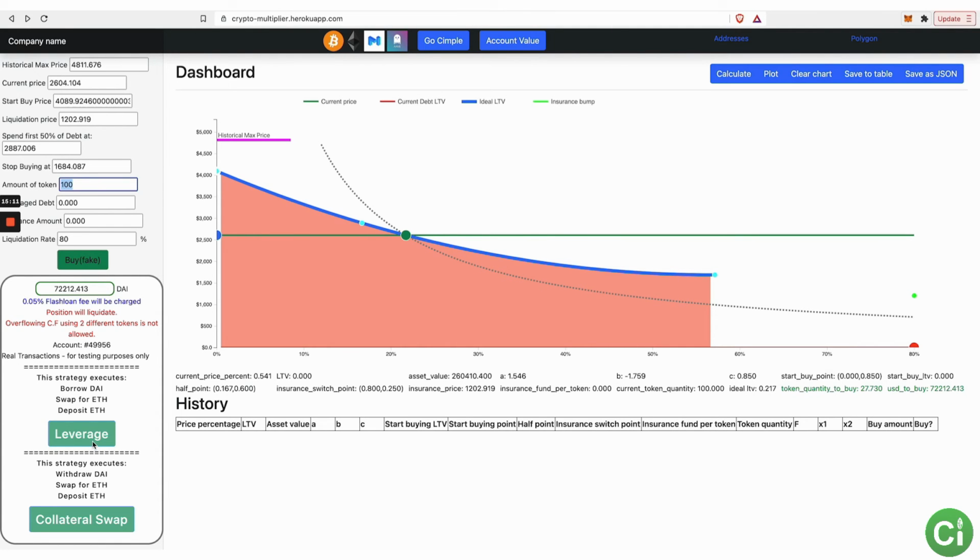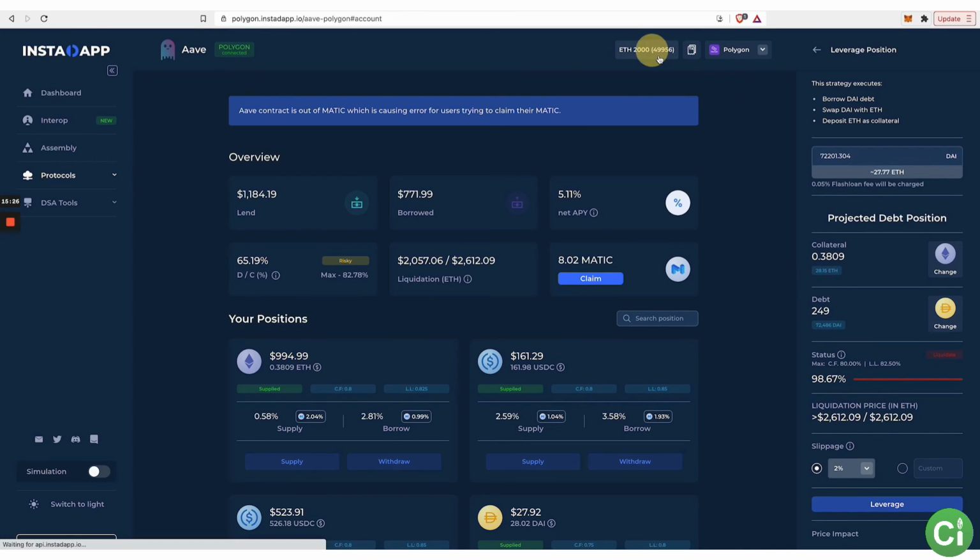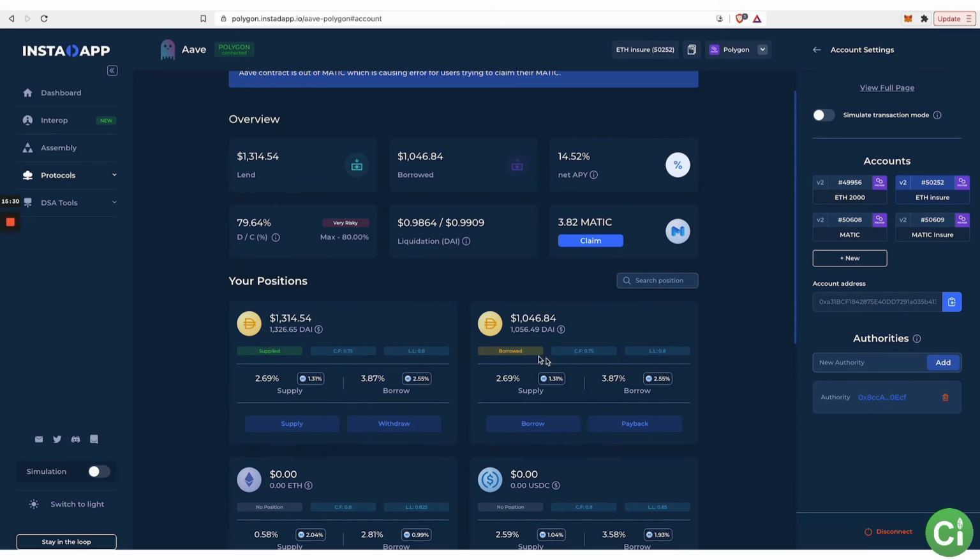The leverage is right here, collateral swap is there. The difference between leverage and a collateral swap is, are you borrowing DAI or are you withdrawing DAI, right? So if you're doing simple strategy number 2, which is borrowing and resupplying in order to have a net gain in stablecoins, let me show you this account, which is doing it. So this account is borrowing DAI, resupplying DAI, and it's getting 14.5% net APY for doing it. There's another video that will explain why that is, but that's what's going on.